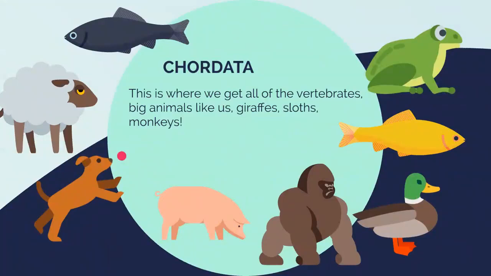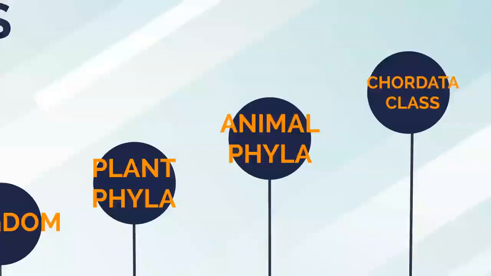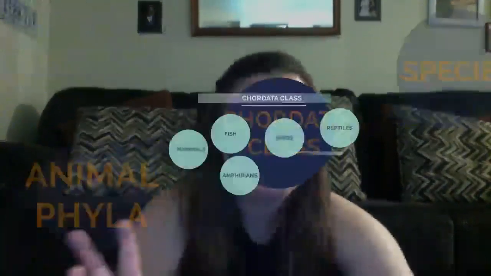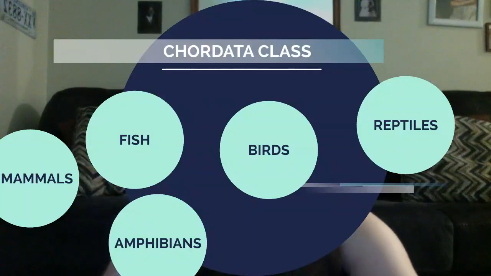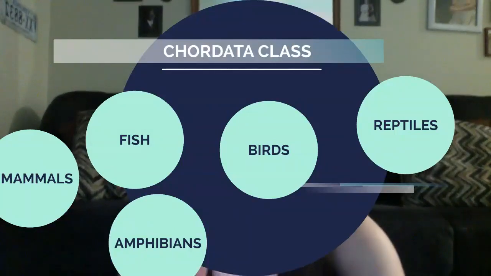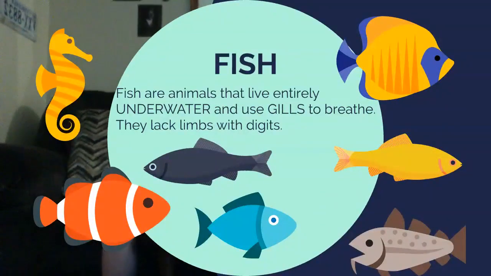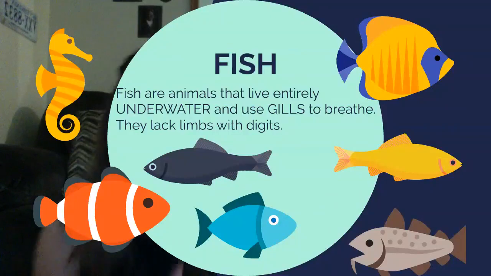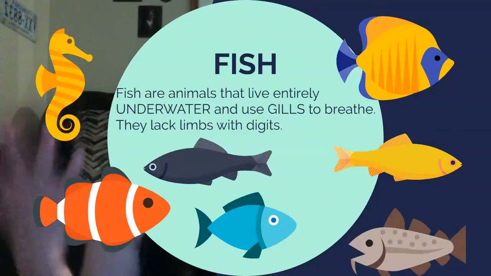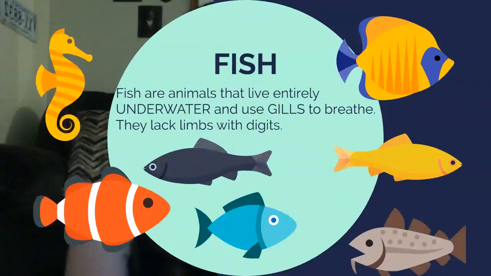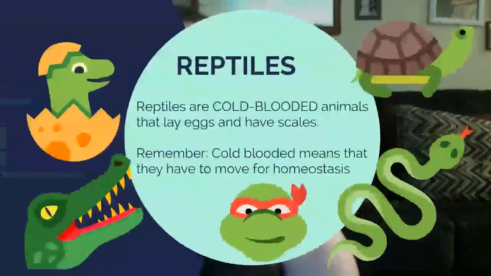And finally, like I said, most important is chordata. This is where we get all of the vertebrates, big animals like us, giraffes, sloths, and monkeys. Let's dive even deeper into chordata class and finally species. So the chordata class has 5 parts: reptiles, birds, fish, amphibians, and mammals. Fish are animals that live entirely underwater. Key characteristics are they have gills to breathe and they lack limbs with digits, right? You never see a fish with hands or fingers if you really think about it.